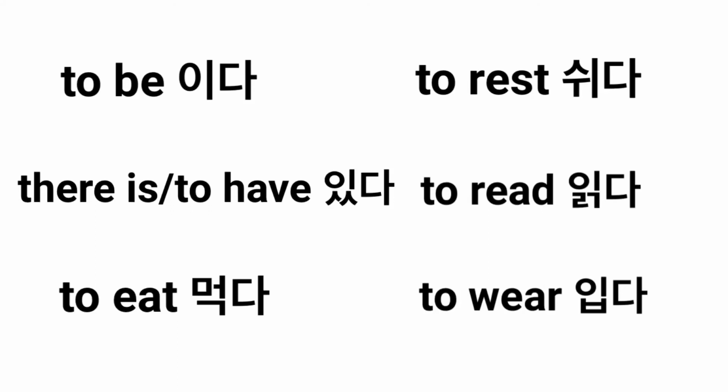Then let's see a few more vocabularies and finish the lesson. Now we have 6 vocabularies and let's see from the first one. To be is 이다 in Korean. There is or to have is 있다 in Korean. To eat is 먹다. To rest is 쉬다. To read is 읽다. To wear is 입다.